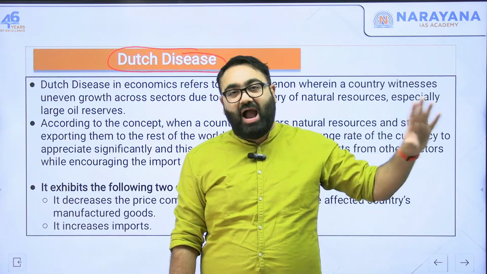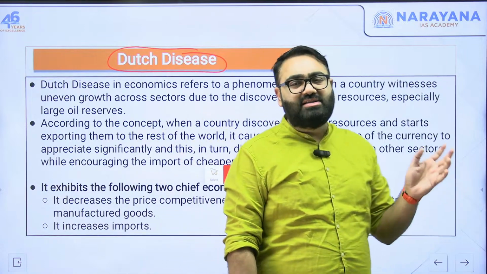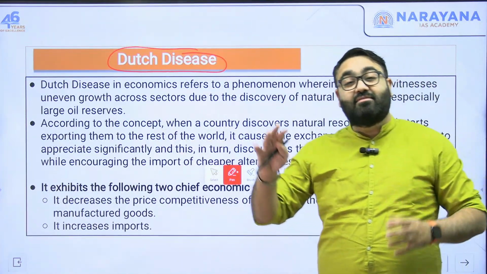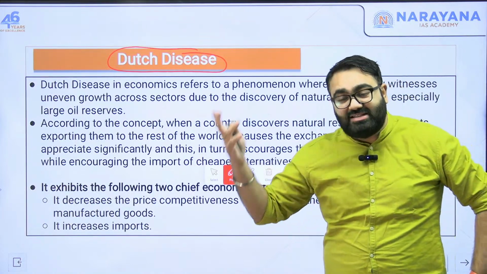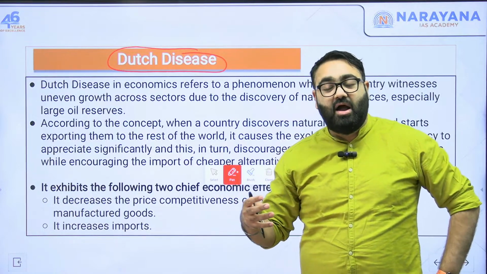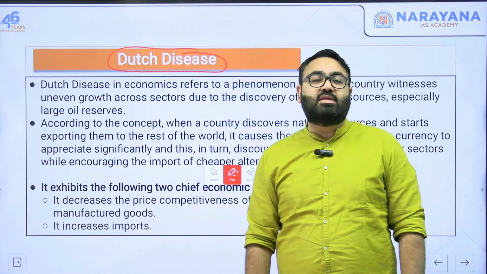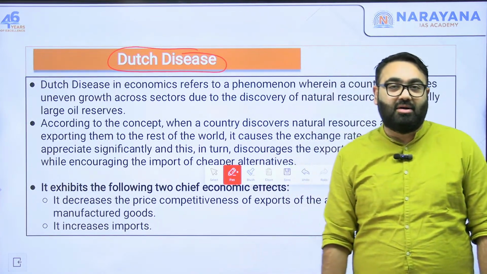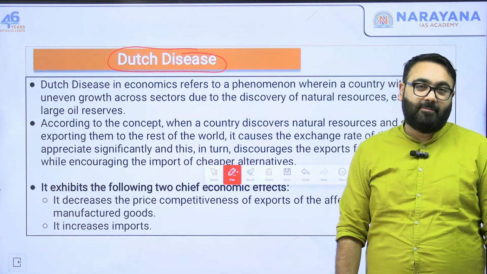So, when you have a lot more inflow of foreign currency into your country, your currency will appreciate or become so strong that other sectors of your economy, apart from the natural resource, apart from the oil, will suffer, because they will not be able to export anything since your currency has become so strong. That is what is called Dutch disease.